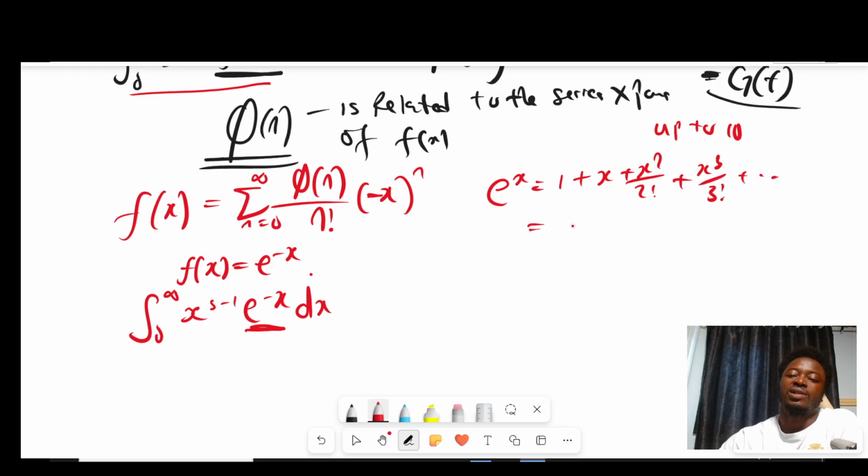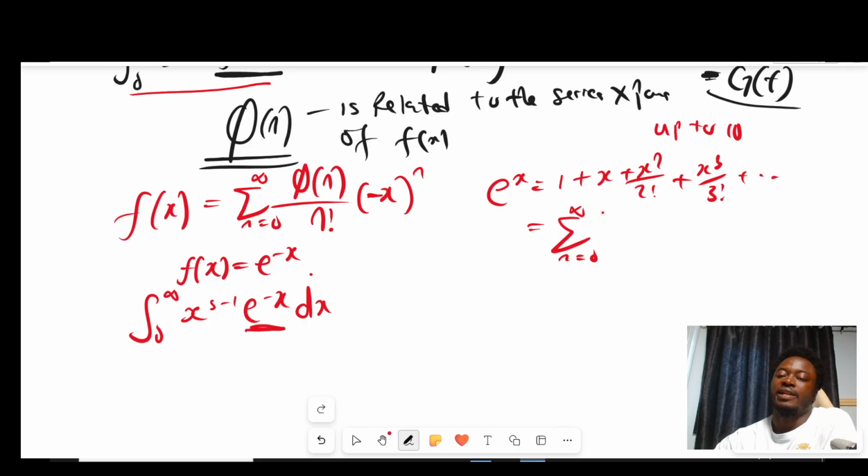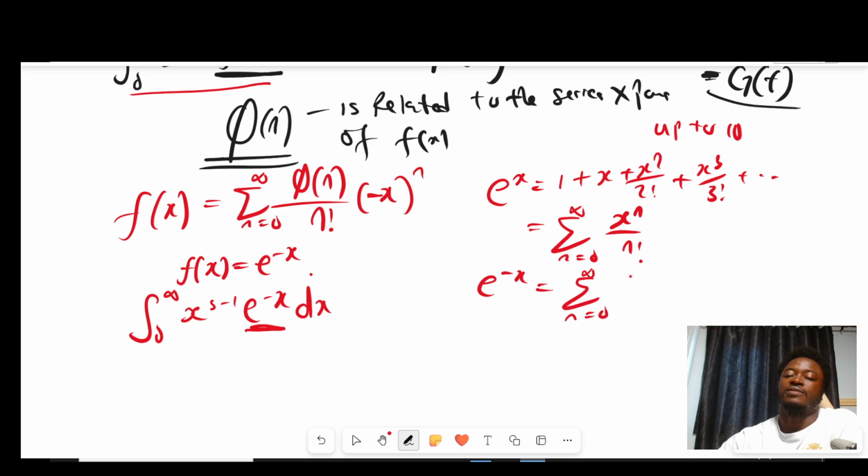So basically this is the sum as n runs from 0 to infinity of x to the n over n factorial. Now that means that e to the negative x essentially will be the sum as n runs from 0 to infinity of 1 over n factorial times negative x to the n power.